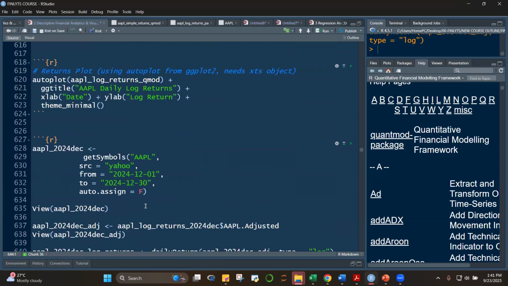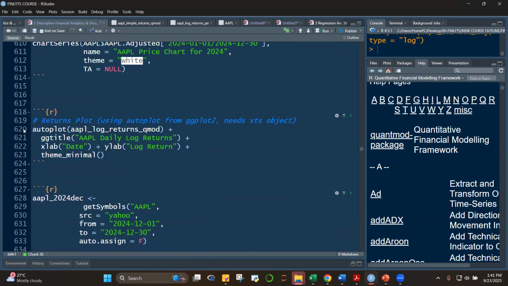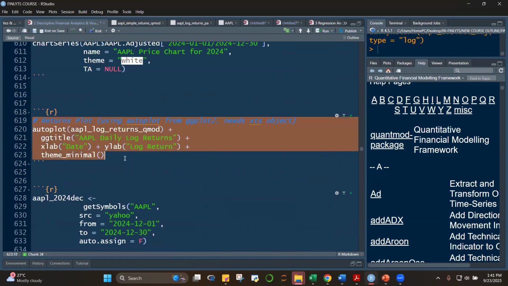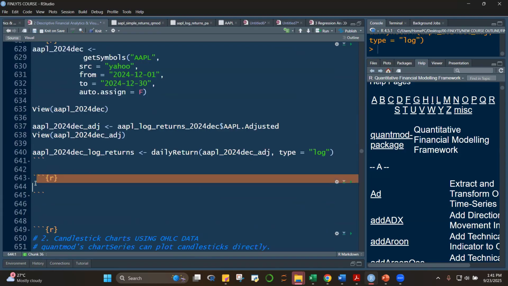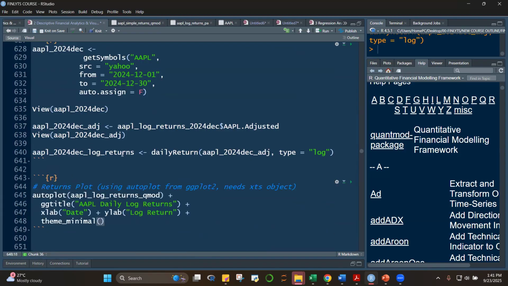This is XTS object. Control C. Control V. So I'm going to replace this one with Control C. This one. Autoplot.